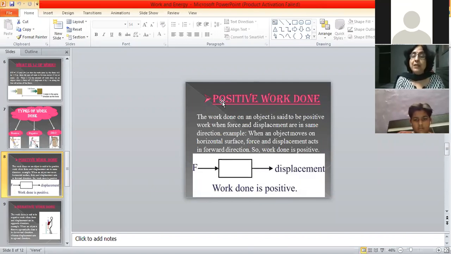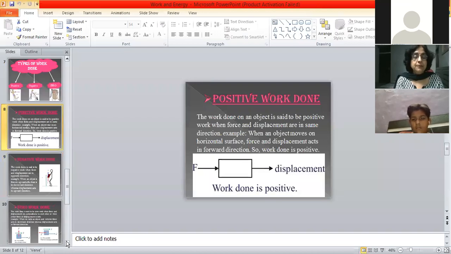So it means there is a positive work done. If you are throwing any object in the upward direction, applying a force in the upward direction and the object is also going upward, so both the force and the direction are same. So it is a positive work done. This is the example.